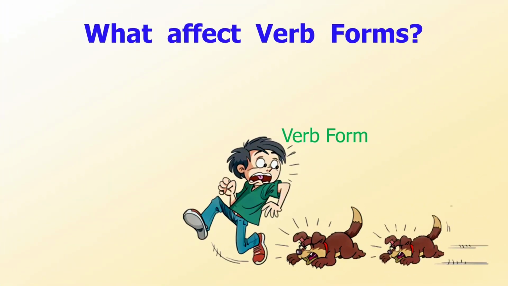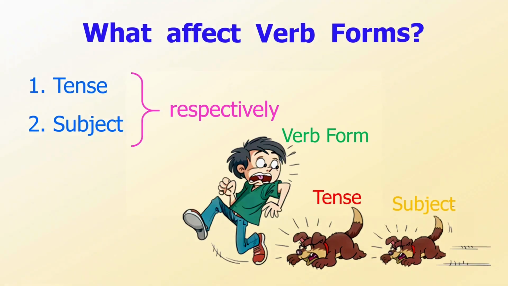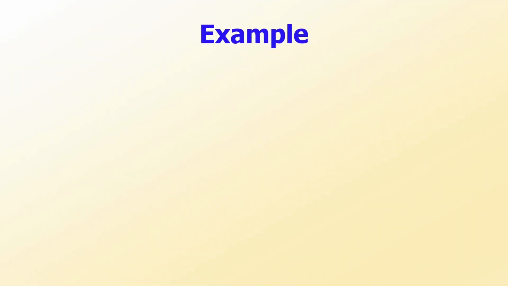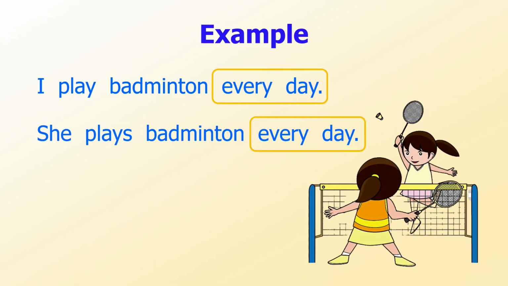Not only does the tense affect the verb form, but the subject of the sentence also has an impact. Let's say that the tense affects the verb form first, followed by the subject. Let's see some examples. These two sentences have the same tense. That is, the present simple. So, both of them use the base form of verb.